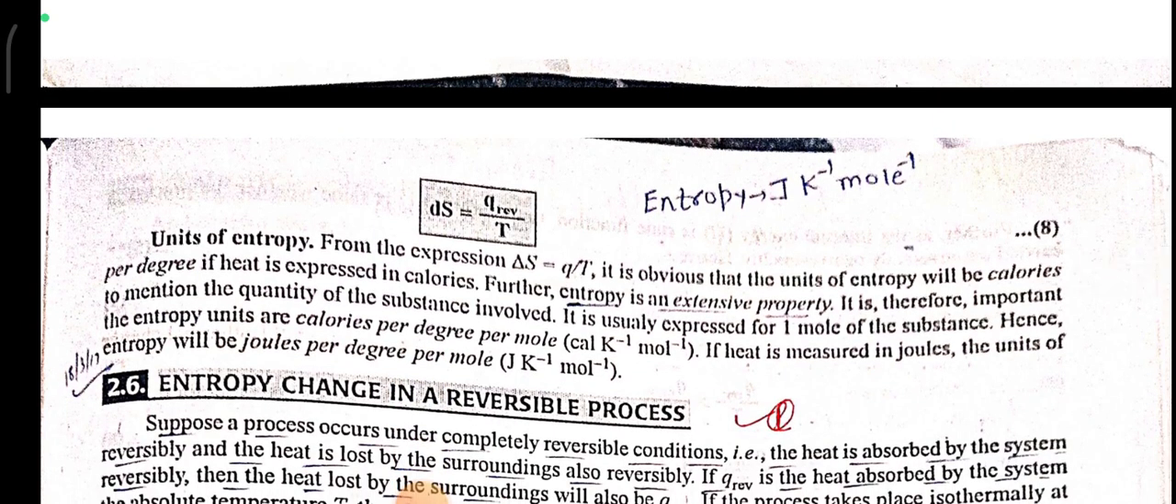Units of entropy. It is obvious that units of entropy will be calories per degree if heat is expressed in calories. Entropy is an extensive property. It is therefore important to mention the quantity of substance involved. It is usually expressed for 1 mole of the substance. Hence, the entropy units are calories per degree per mole. If the heat is measured in joules, then the units of entropy will be joules per degree per mole.